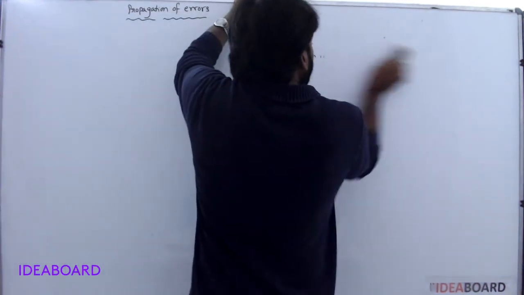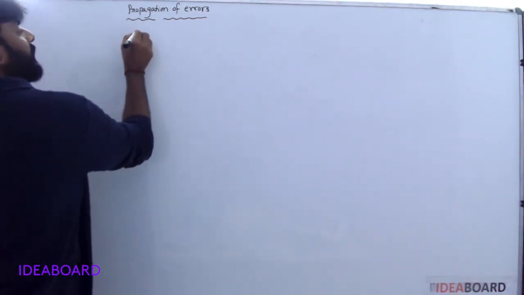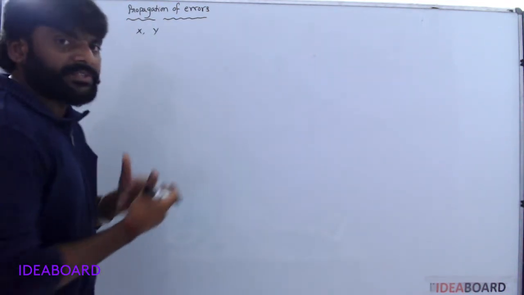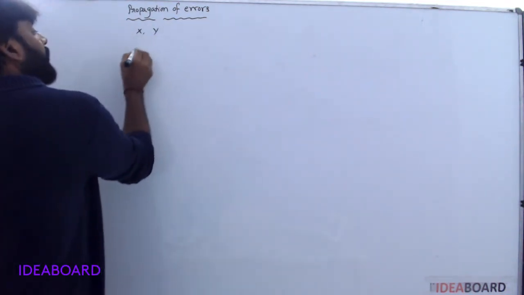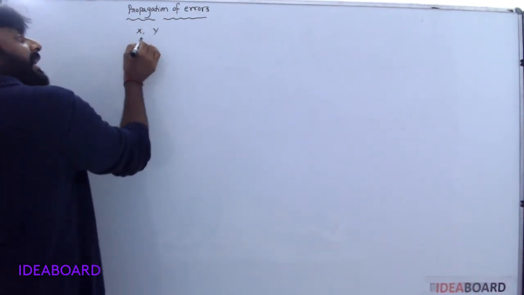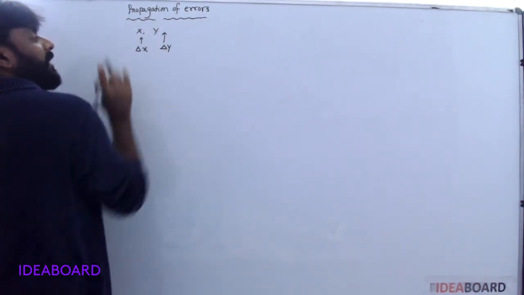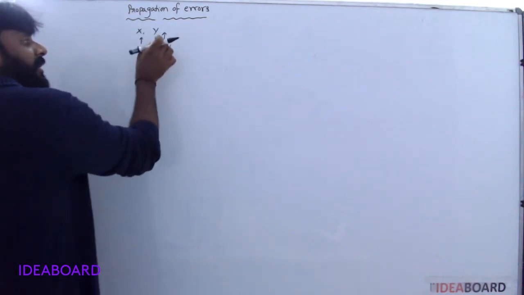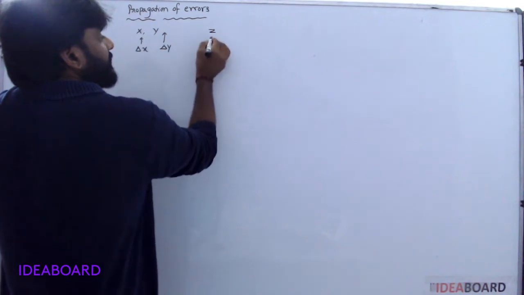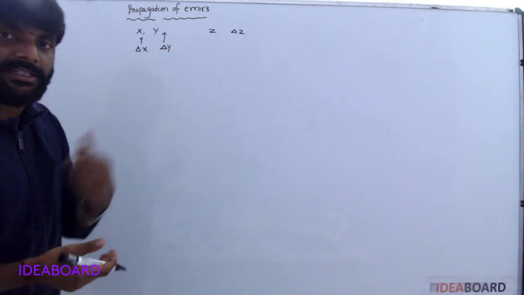Now you have taken x, y as two physical quantities. Delta x is the absolute error measured in x, and delta y is the absolute error measured in y. The resultant is z, and its error is delta z.